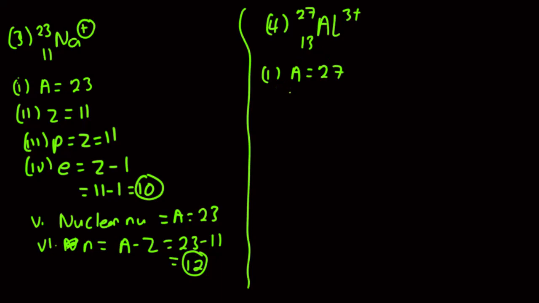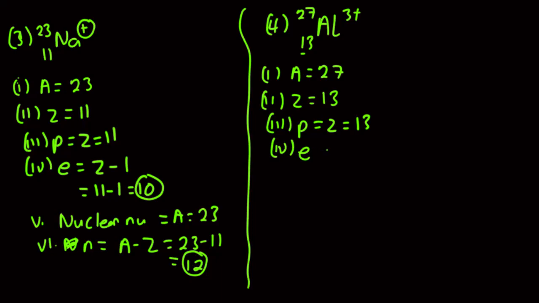That's a superscript. What about atomic number? Atomic number is the subscript, which is 13. What about proton number? It is the same as the atomic number, which is 13. What about electron number? Electron number cannot be the same as atomic number because of the charge. So it is going to be Z minus 3. So that will be 13 minus 3, which is 10.